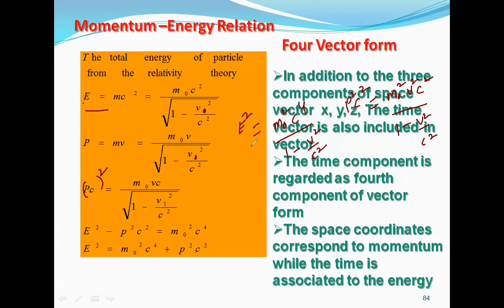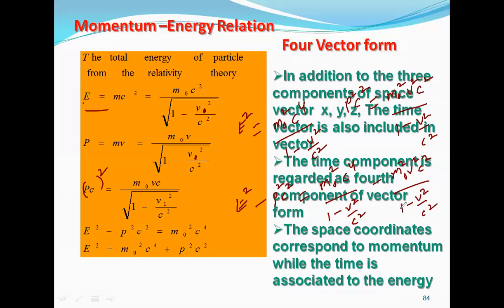Then you have to subtract it. You can subtract this one. What are you going to get? E square minus p square is equal to, okay, what are you going to get? E square is this one, m naught square c power 4 by 1 minus v square by c square, minus m naught square v square by c square by 1 minus v square by c square.